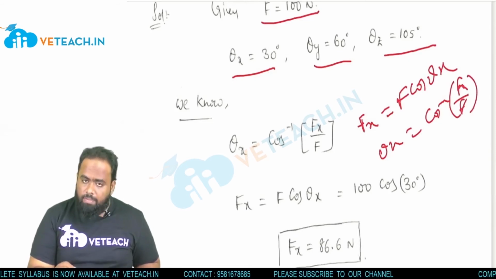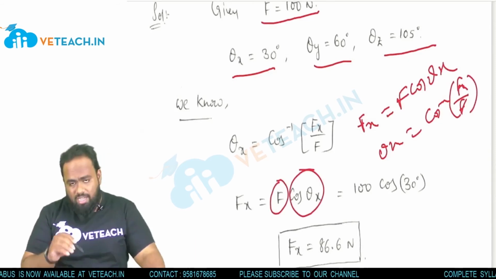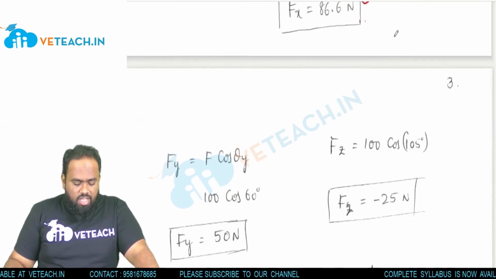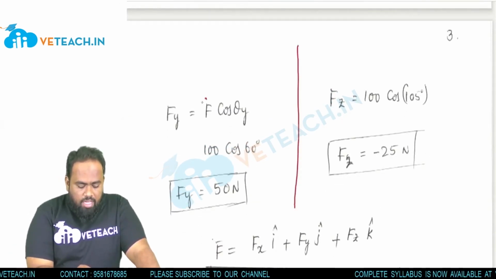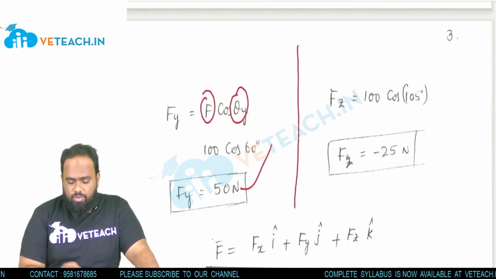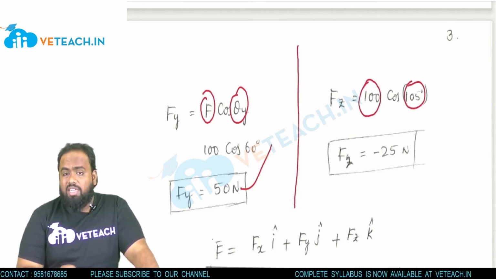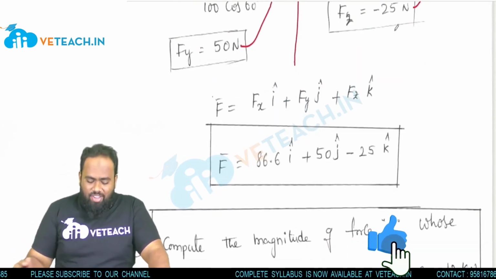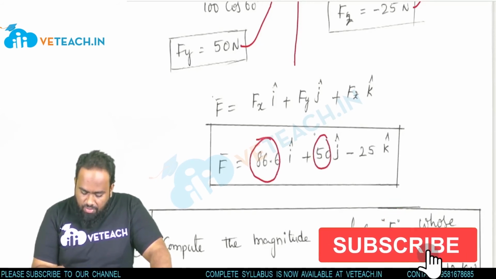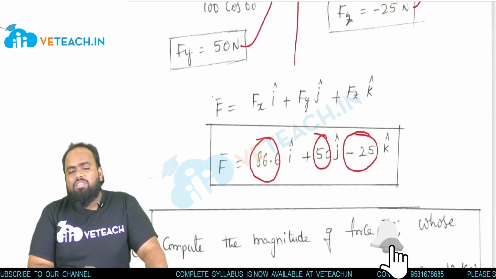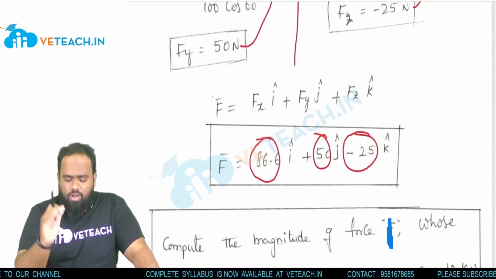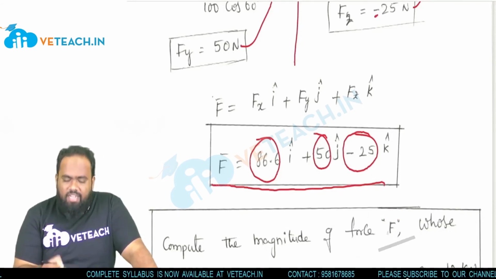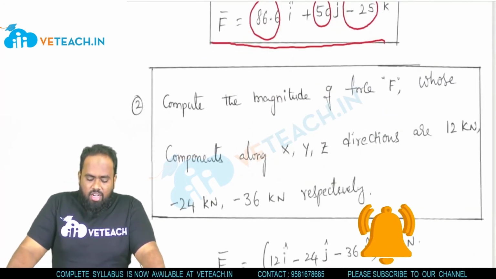In the problem, he has given the F value and the theta x value. If you substitute 100 into cos 30, your x component will be 86.6 newtons. Now come to Fy. He has given theta y: 100 cos 60, 50 newtons. For Fz, he has given the F value and theta z value. Apply, and you get minus 25 newtons. So you got three components: Fx is equal to 86.6, Fy is equal to 50, Fz is equal to minus 25. Now substitute all these components in vector form. You will get F bar is equal to 86.6i plus 50j minus 25k. Very good.